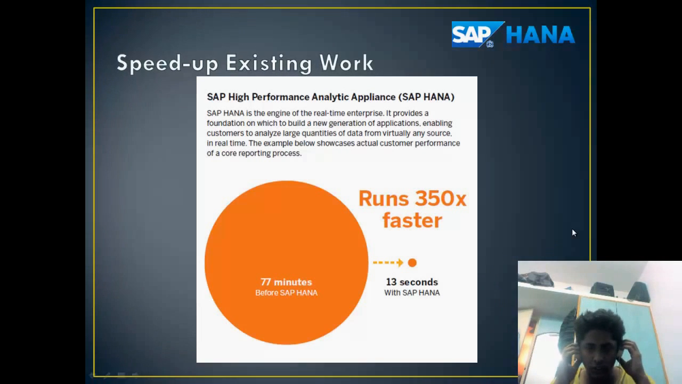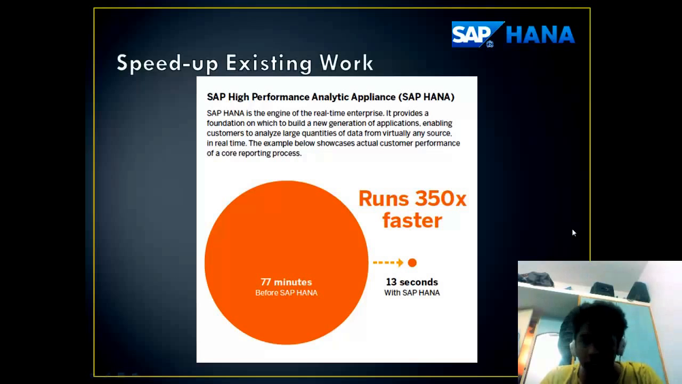This slide clearly shows the speed-up which can be achieved with SAP HANA. SAP HANA is the engine of the real-time enterprise. It provides a foundation on which to build a new generation of applications, enabling customers to analyze large quantities of data from virtually any source. So the users can use any source for data in real time. The example below showcases actual customer performance of a core reporting process. A simple process which usually would take 77 minutes before SAP HANA will run 350 times faster, and it will be completed on the SAP HANA system within 13 seconds.